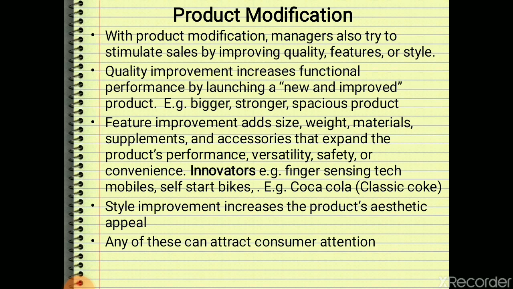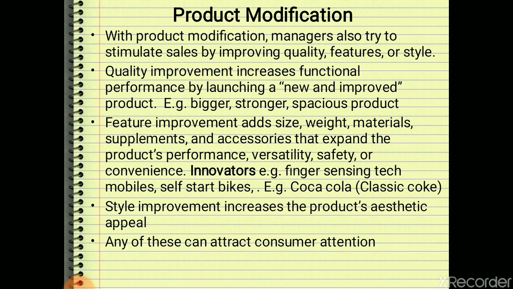Now, product modification. What we are doing in product modification is either improving quality, feature or style. Quality improvement increases functional performance, right? We are launching a new and improved product, like a bigger, stronger, more spacious product than the previous one.